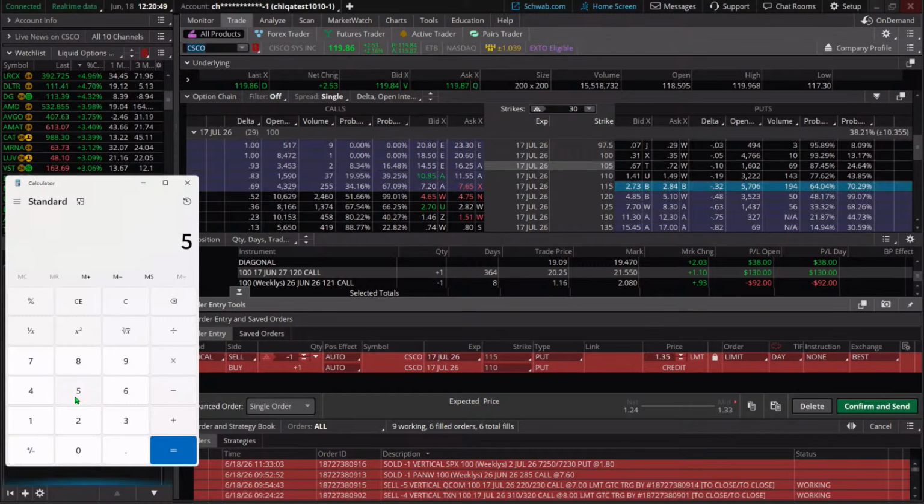So if we take our $5 minus $1.35, that gives us 365. So 365 is our max theoretical loss. We're typically willing to risk more in these trades than what we have to gain, but the reason a trader might do so is that higher probability of success. Okay, so on this one, let's see if the juice is worth the squeeze. $1.35 divided by 365, it's about 63%, or not 63, 36. Being a little dyslexic there, 36%.